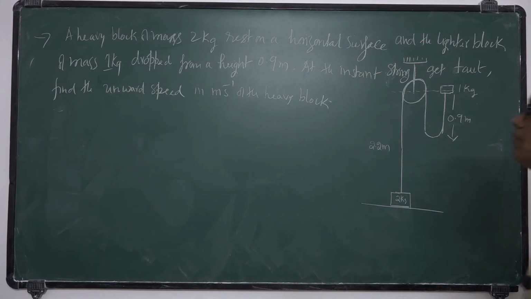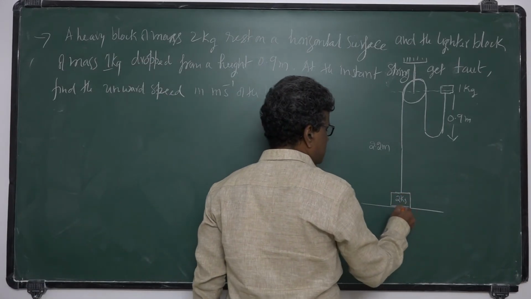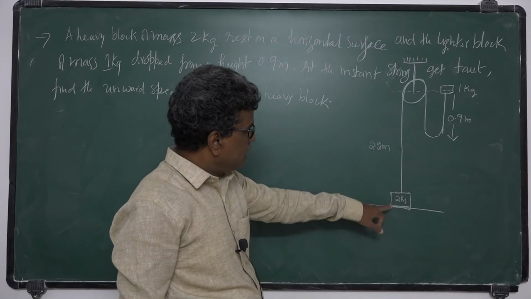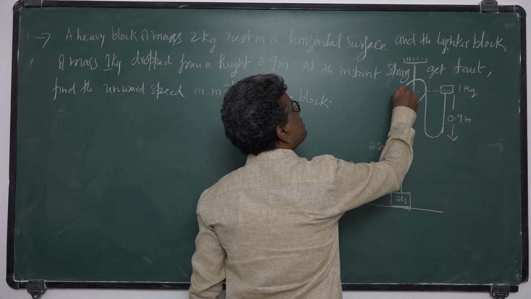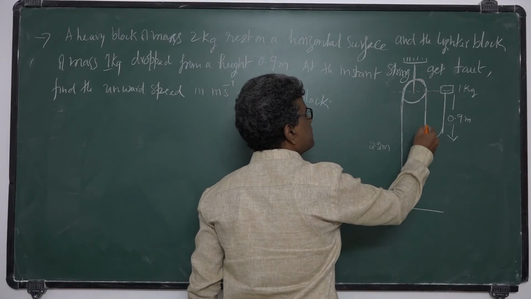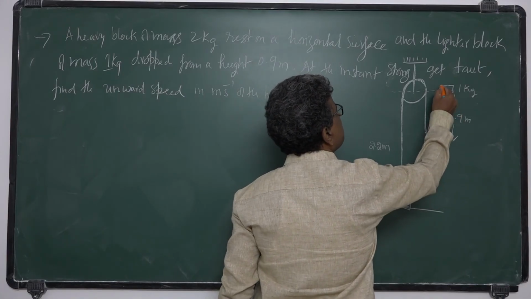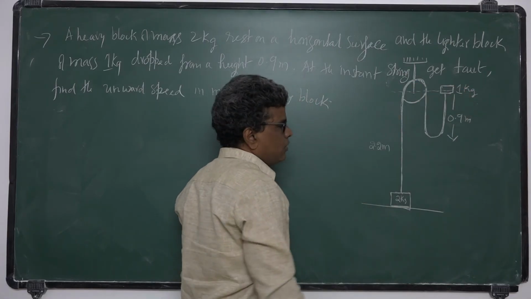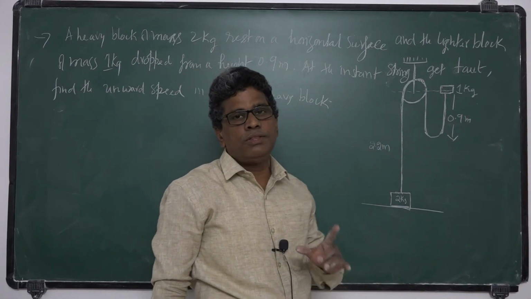See, a heavy block of mass 2 kg. This is a 2 kg mass which rests on the ground, and it is connected with the help of a string. That string is passed over a frictionless pulley, and at the other end the string is folded up to a height of 0.9 meters. At the other end a mass of 1 kg is attached to the string. And it is folded, that means the string is loose without any tension.